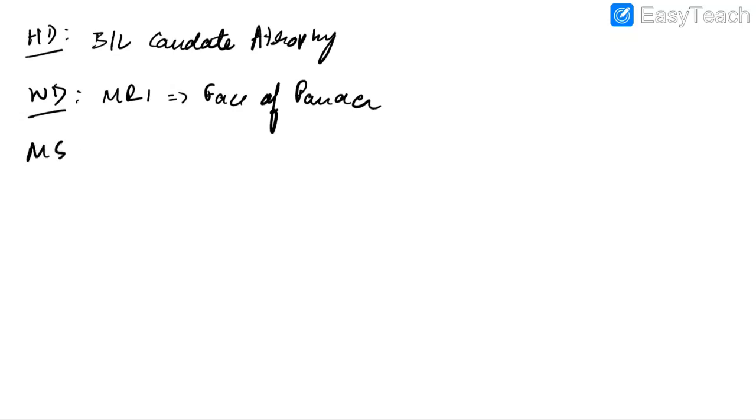In case of Wilson's disease, axial FLAIR MRI will show face of giant panda appearance. In case of multiple sclerosis, the demyelinating plaques will show Dawson's fingers in FLAIR MRI.